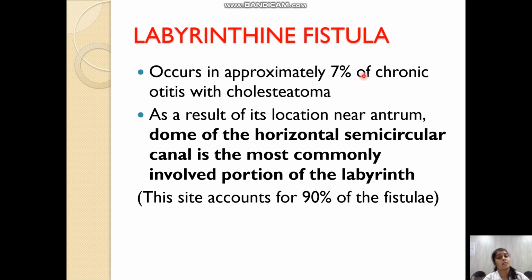It is said that it occurs in 7% of the patients of chronic otitis media with cholesteatoma. As a result of its location near the antrum, the dome of the horizontal semicircular canal is the most commonly involved portion for labyrinthine fistula. This point has to be remembered.